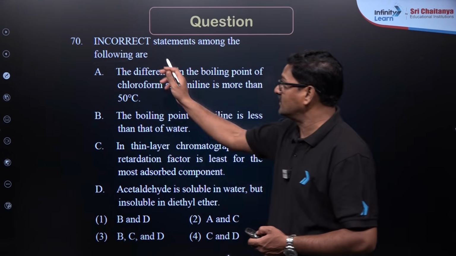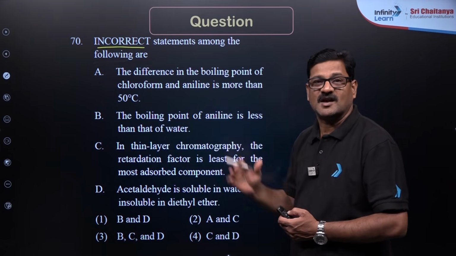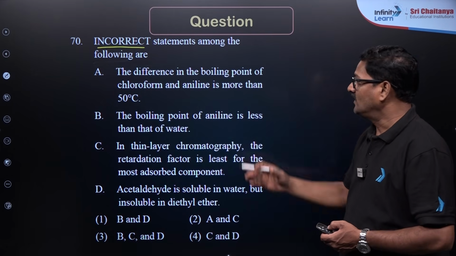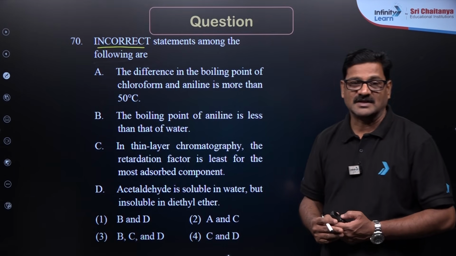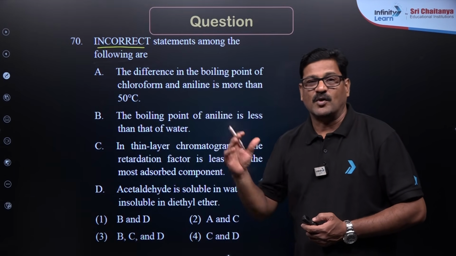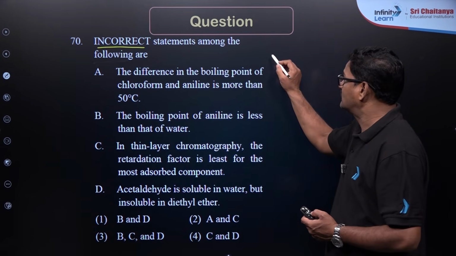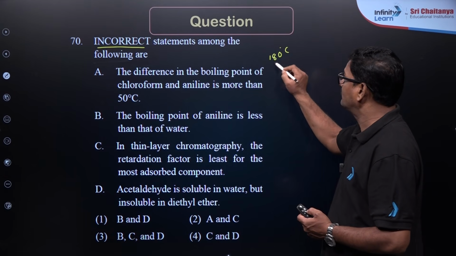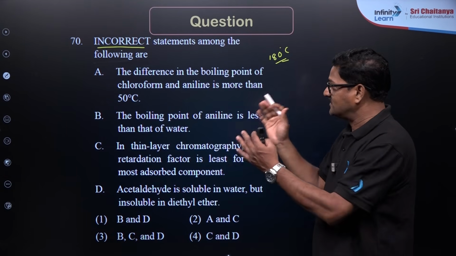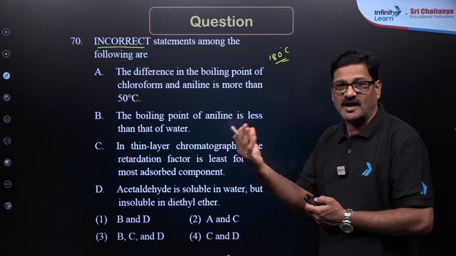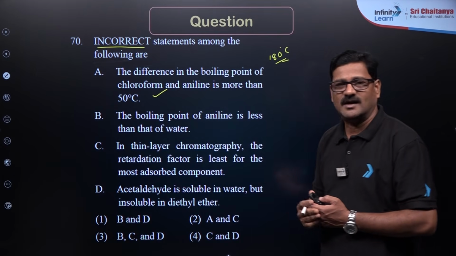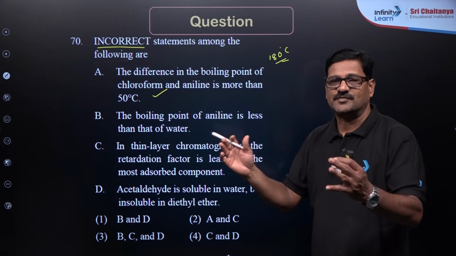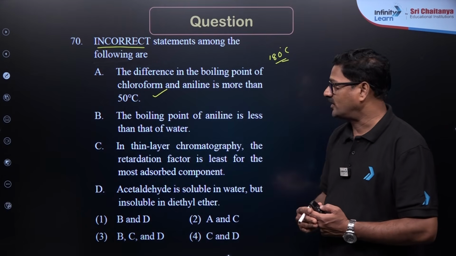Students, this question is asking about incorrect statements among the following. The difference in the boiling point of chloroform and aniline is more than 50 degrees. The boiling point of aniline is going to be 180 degrees because of its extensive intermolecular hydrogen bonding and high molecular weight. So chloroform is more volatile and there will be a huge difference between the boiling points.